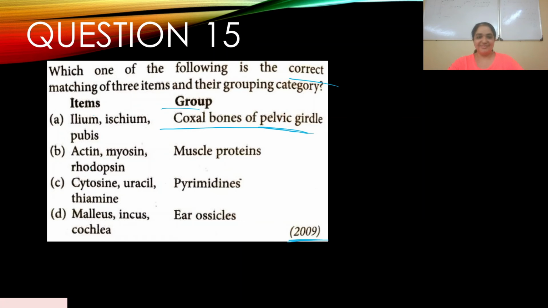Yes. B, actin, myosin, rhodopsin, muscle proteins. No. C, cytosine, uracil, thiamine are pyrimidines. No, that's incorrect. D, malleus, incus, cochlea, ear ossicles. No, that is also incorrect. So A is the right answer. Okay, let's go to the discussion.